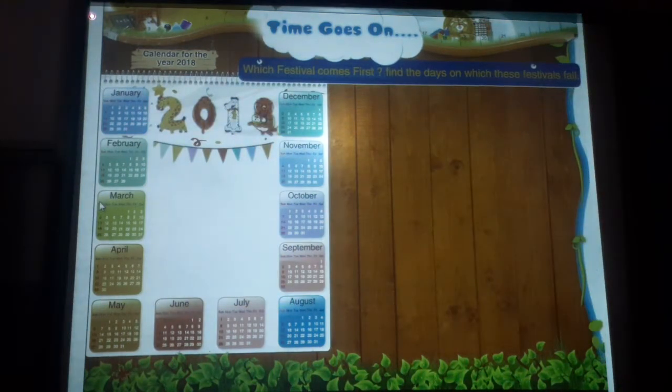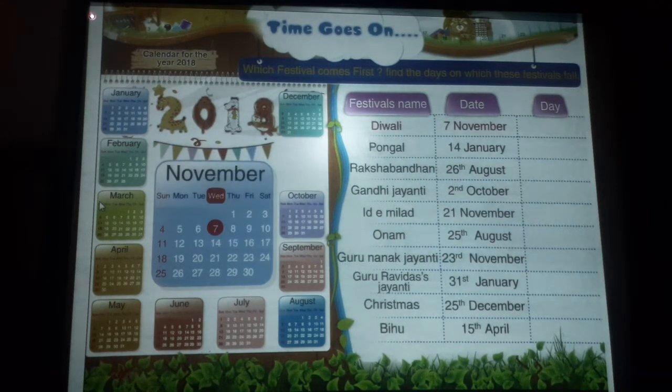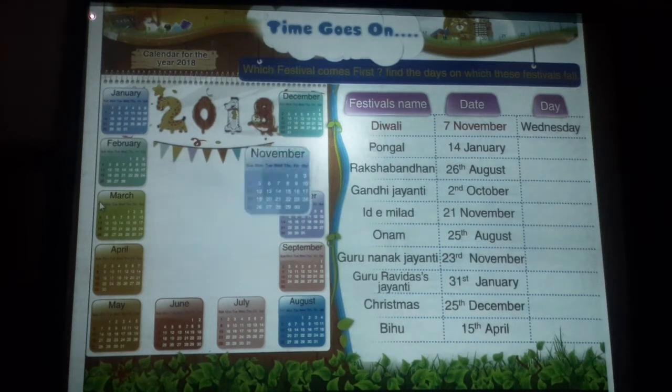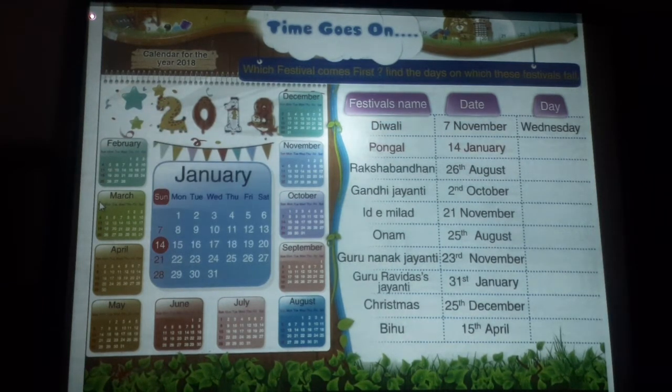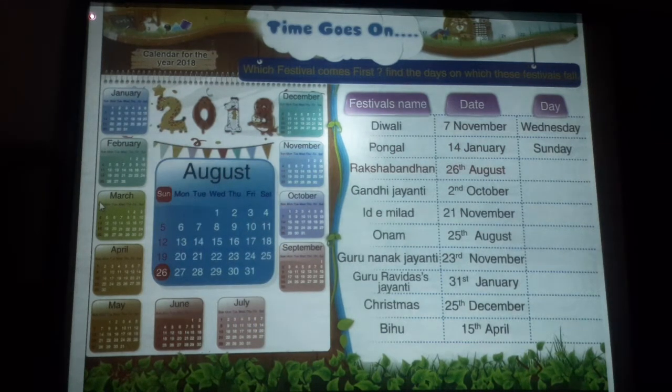Which festival comes first? Given here are some festivals we celebrate during the year. Look at the calendar of 2018 to find the days on which these festivals fall. Diwali comes on 7th November. The day is Wednesday. Pongal comes on 14th January. That day is Sunday. Raksha Bandhan comes on 26th August. That day is Sunday.